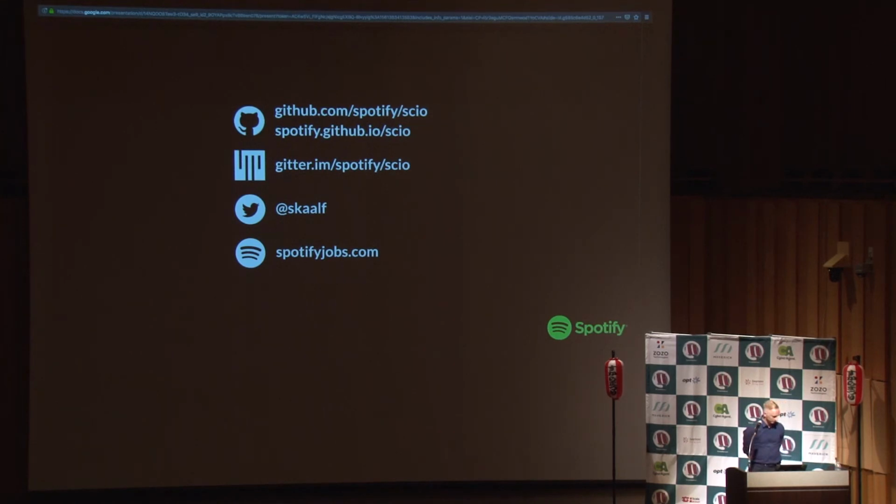Hi. Thanks for the talk. It was really good. So what execution engine are you using at Spotify? With Dataflow, so the hosted Google solution.